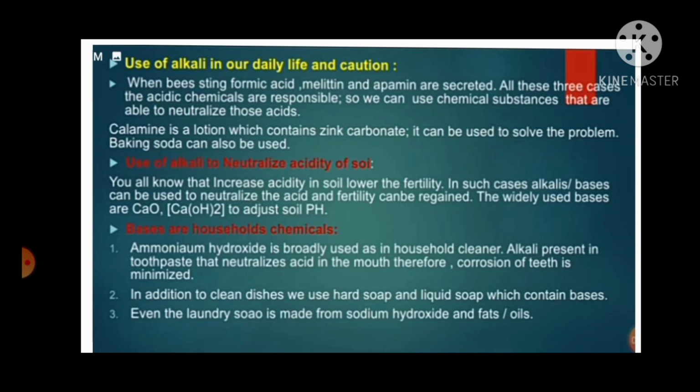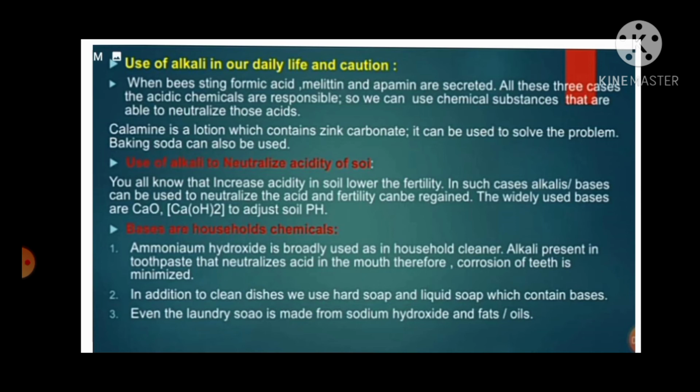Use of alkali in our daily life and caution. When bees sting, formic acid, malatrin and apamine are secreted. In all these three cases, the acidic chemicals are responsible. So, we can use chemical substances that are able to neutralize those acids. Calamine is a lotion which contains zinc carbonate. It can be used to solve the problem. Baking soda can also be used.